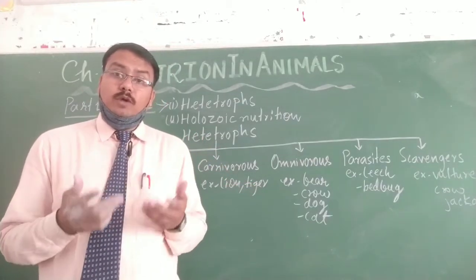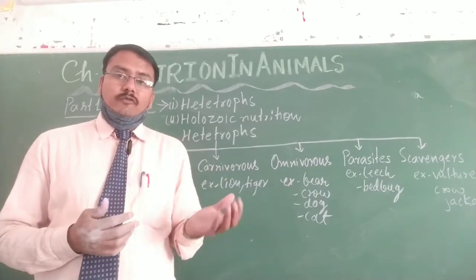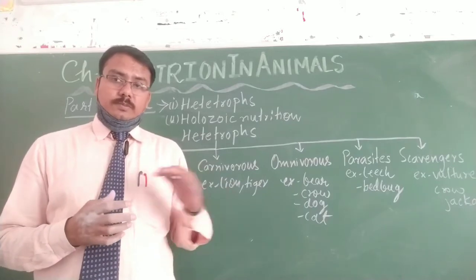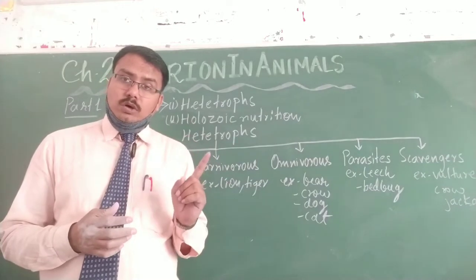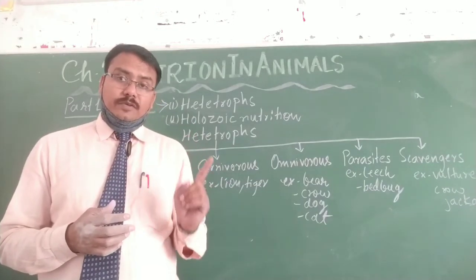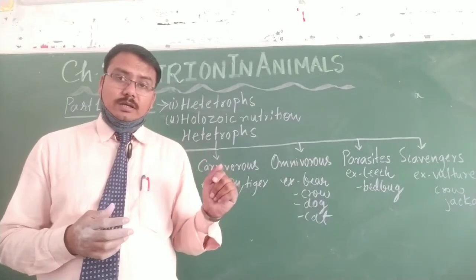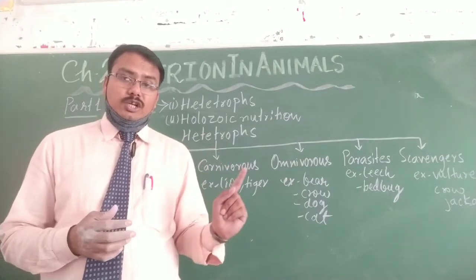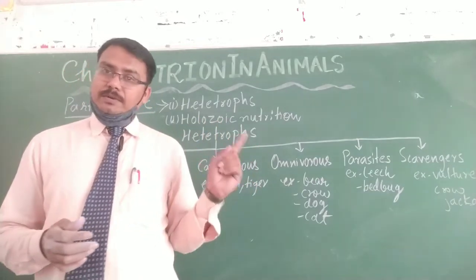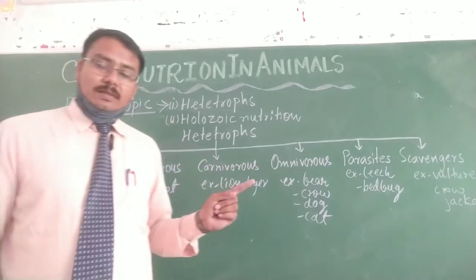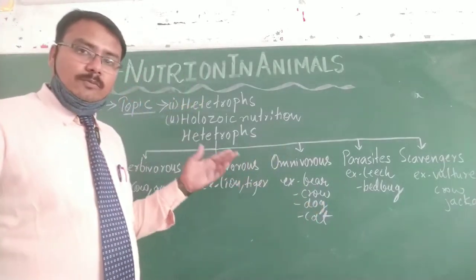What is the heterotrophic mode of nutrition? Consuming other living organisms or other dead organisms for their food. This process is called heterotrophic nutrition, and those living creatures who do this type of nutrition are called heterotrophs. And heterotrophs have many branches. That means there are many creatures of different natures, which I am going to show you.